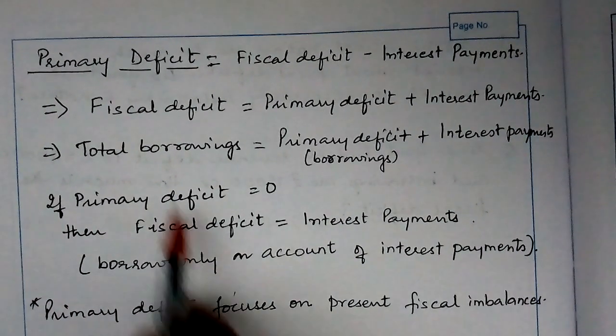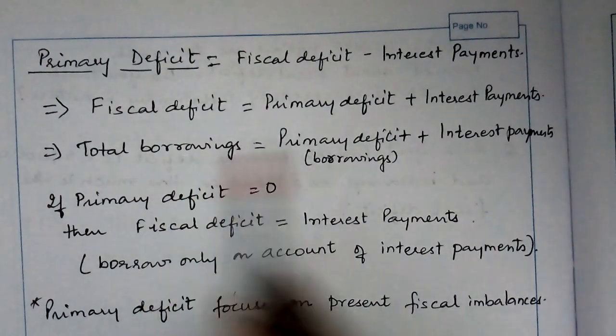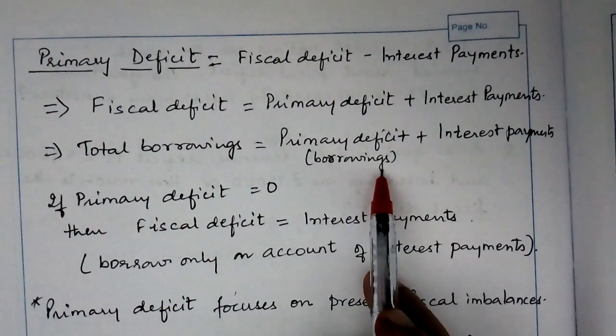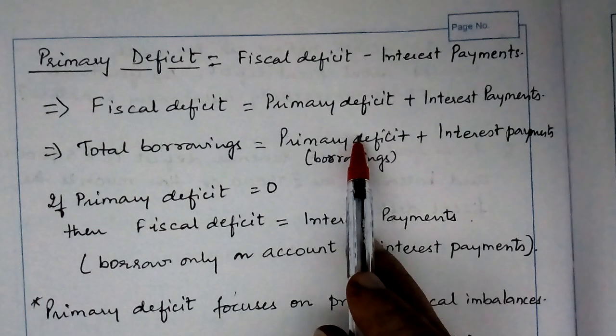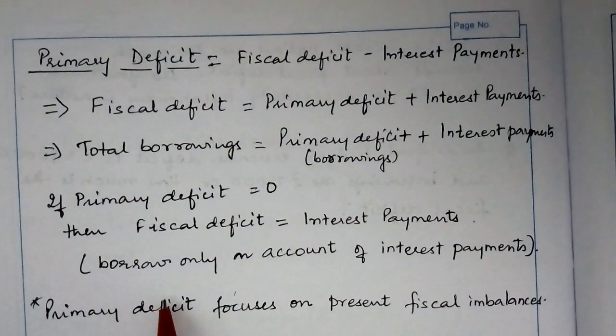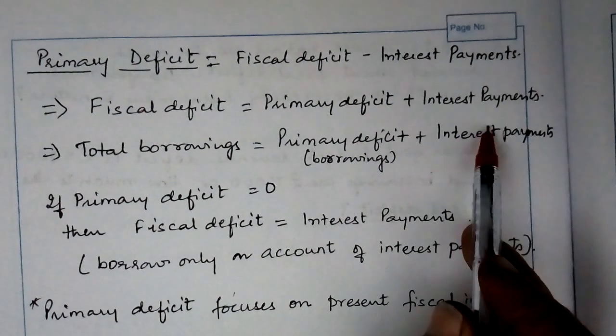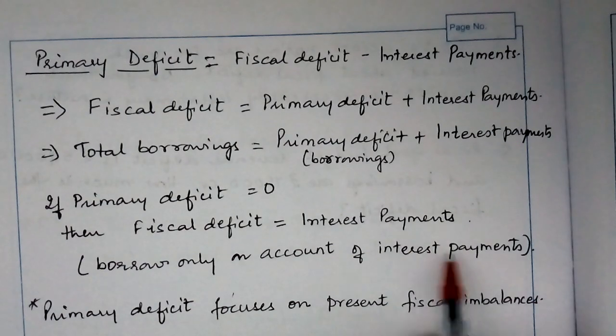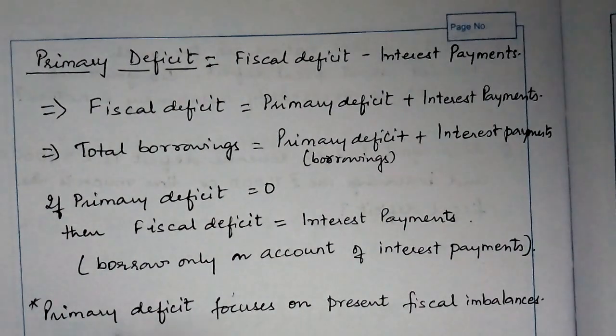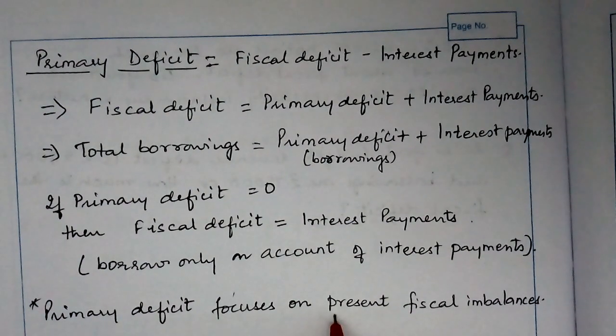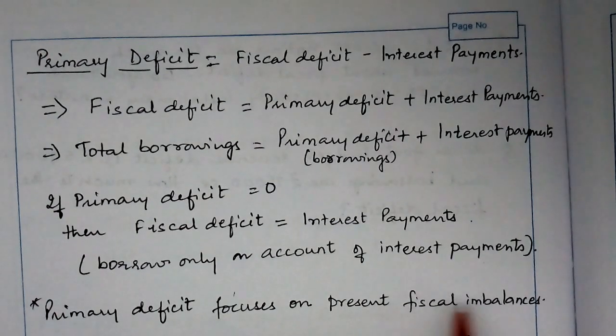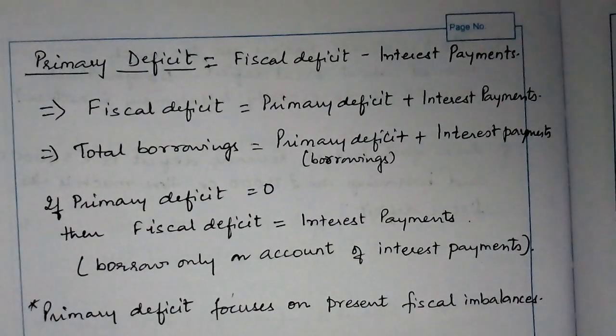Since fiscal deficit is total borrowings and primary deficit refers to borrowings, if the borrowings become 0, then the fiscal deficit is equal to only interest payments. So it has to borrow only for interest payments. So the primary deficit focuses on the present fiscal imbalances.